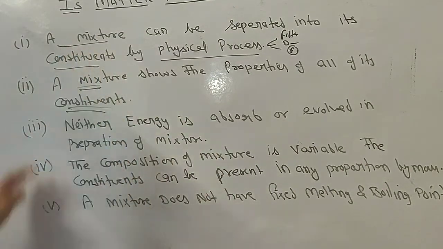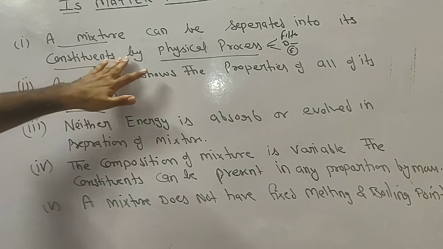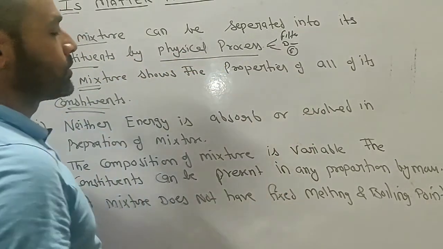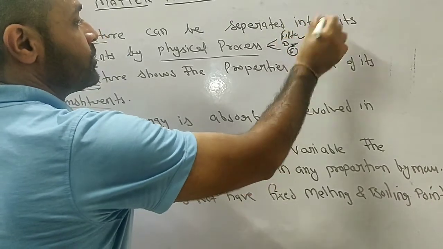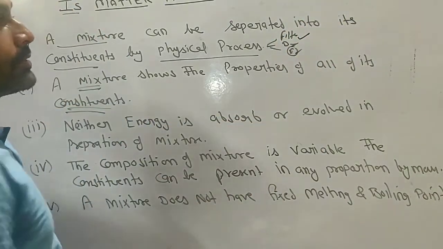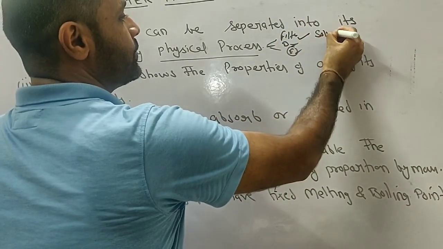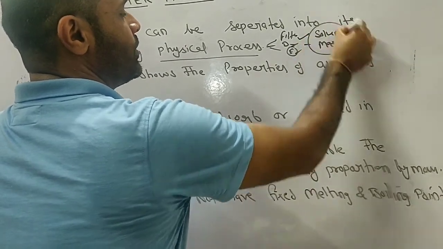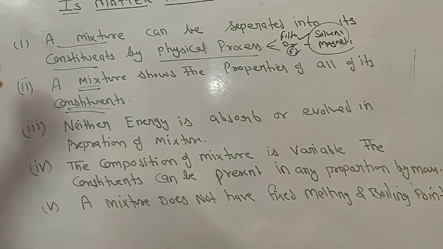So first of all, a mixture can be separated into its constituents by physical process. That physical process could be filtration, distillation, evaporation, solvent, even magnetic separation. So there are so many physical processes by means of which we can separate the mixture into its constituents.